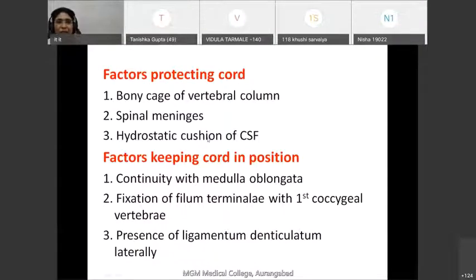Now, as you know, the spinal cord is a very important organ. So it is covered by the bony cage formed by the vertebral column. There are 3 spinal meninges and a hydrostatic cushion of cerebrospinal fluid. We have already discussed the various factors which keep the spinal cord in its position, mainly the medulla oblongata, the filum terminale and the ligamentum denticulatum.